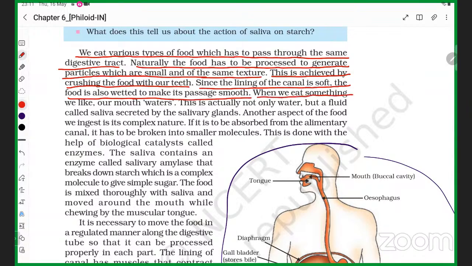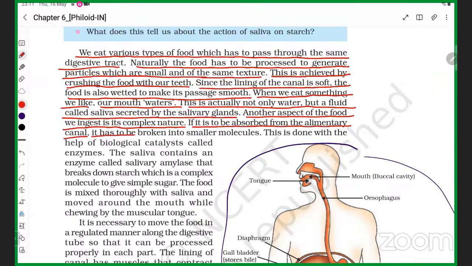When we eat something we like, our mouth waters. This is actually not only water, but a fluid called saliva secreted by the salivary gland. Another aspect of the food we ingest is its complex nature. If it is to be absorbed from the alimentary canal, it has to be broken into smaller molecules.